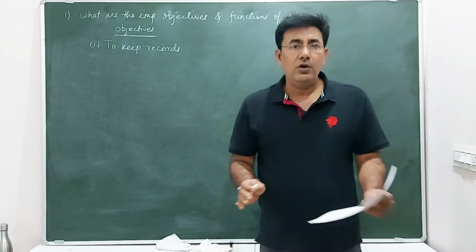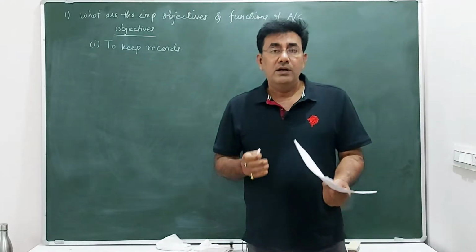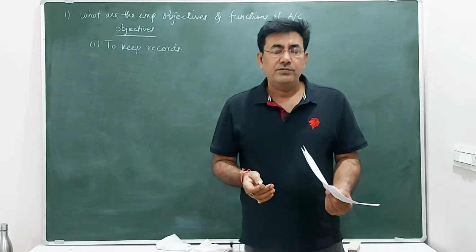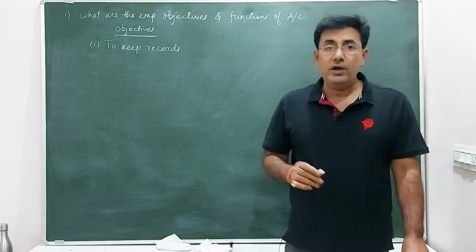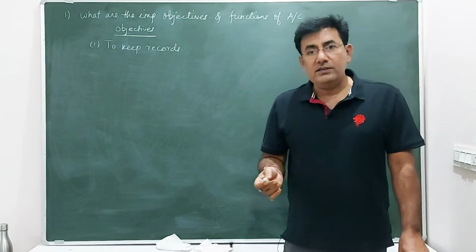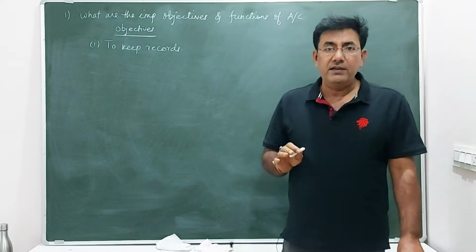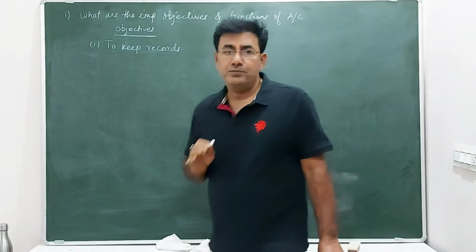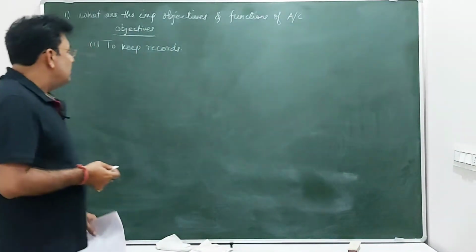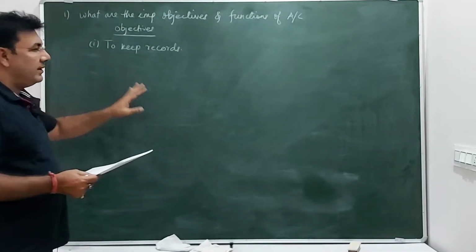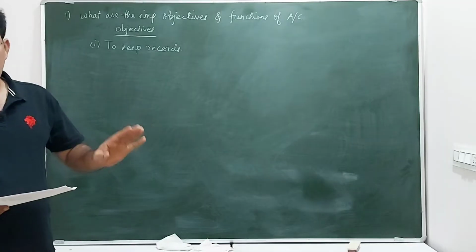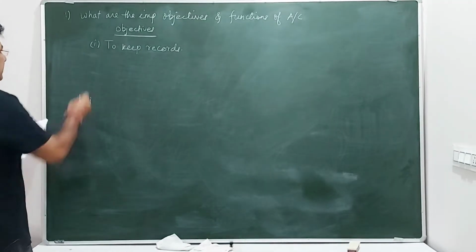We do not record any non-financial transactions, like love, affection, honesty, loyalty. All these things do not find any place in accounting. So the first objective is to keep systematic records of all the financial transactions.